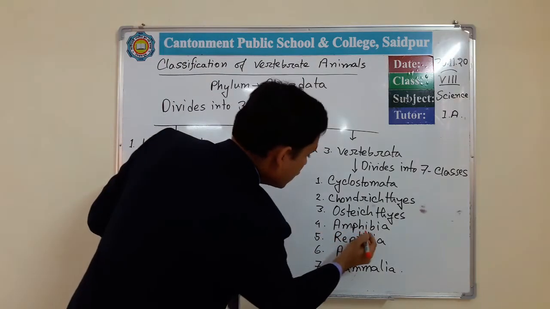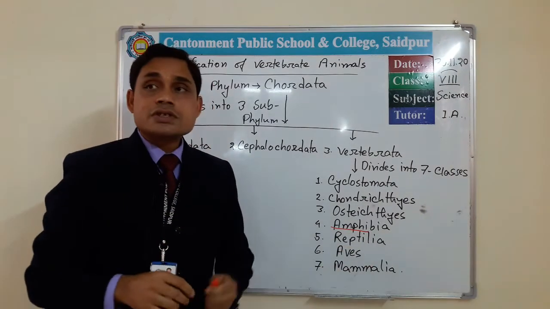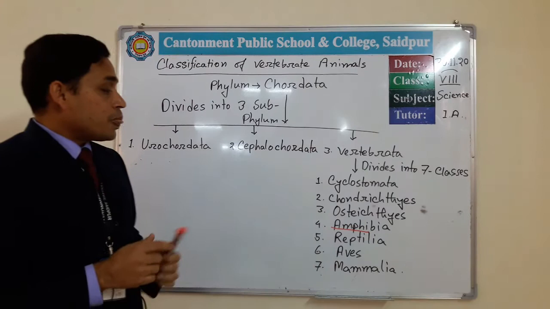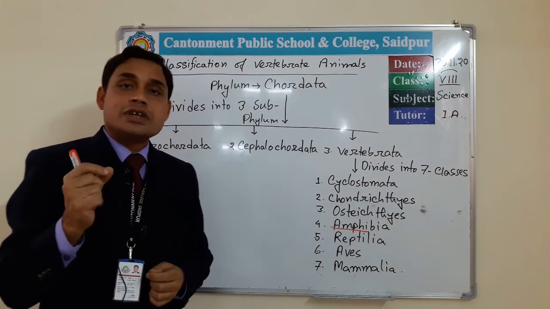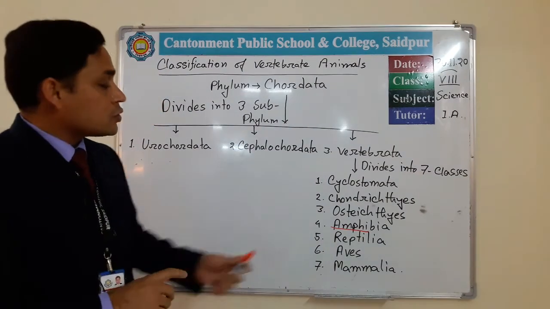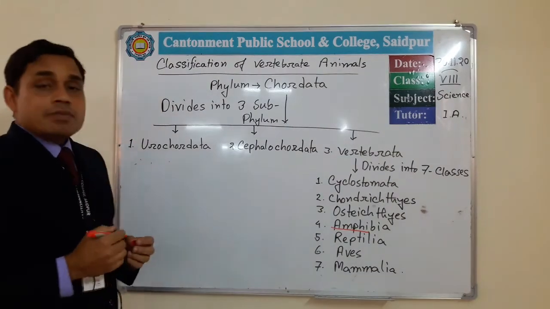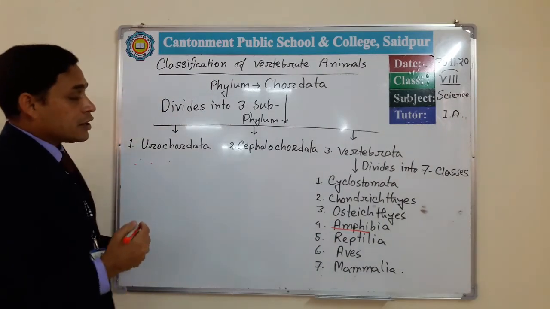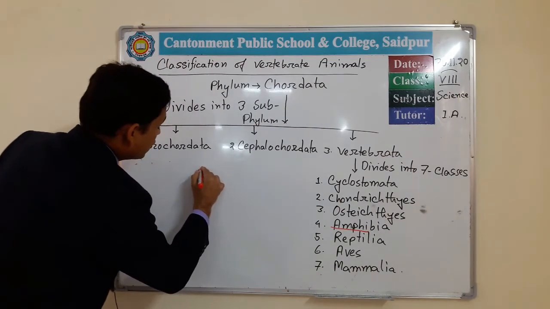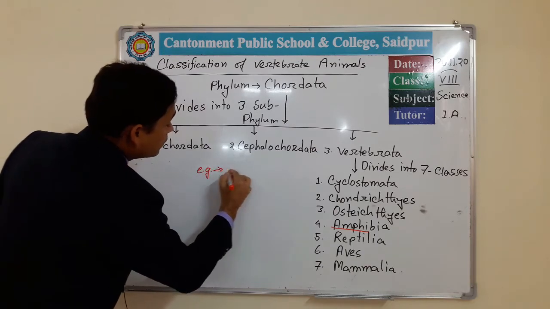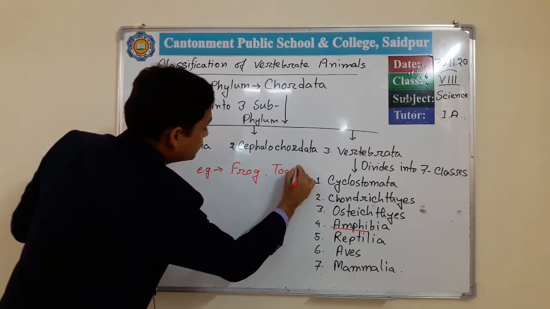Here the word amphi means both, and bia means bios. The animals which can survive both on land and in an aquatic habitat belong to the phylum Amphibia. So which are the amphibians? You have the idea. So amphibians, at first I mentioned the example, are frog and toad.